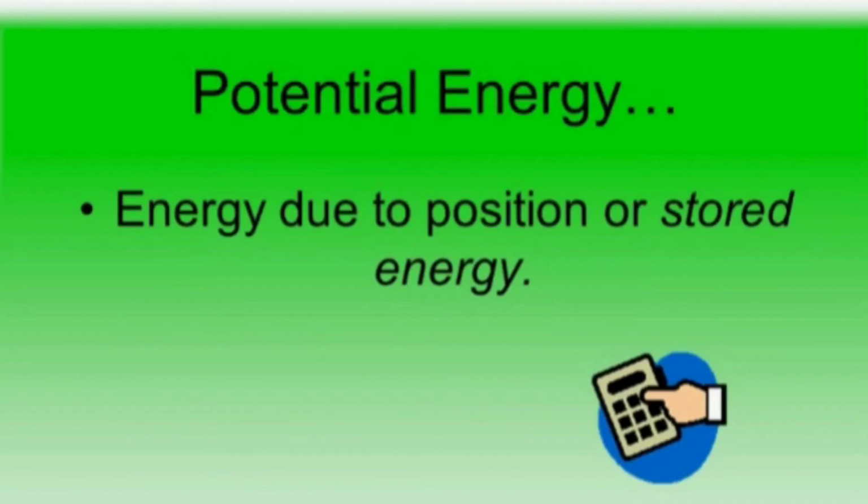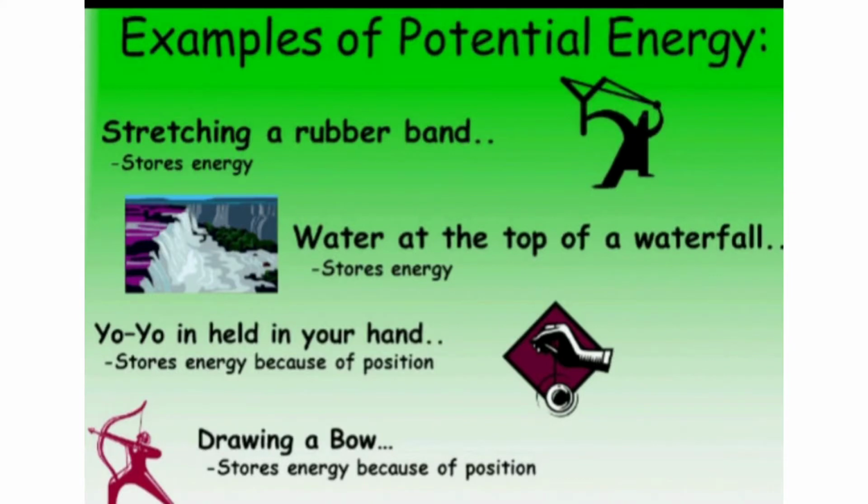Next one is potential energy. The energy that an object has due to its position is called potential energy. It is also called stored energy. Potential energy will not move. It will stay in one place. It is stored when an object is stretched or compressed or bent.